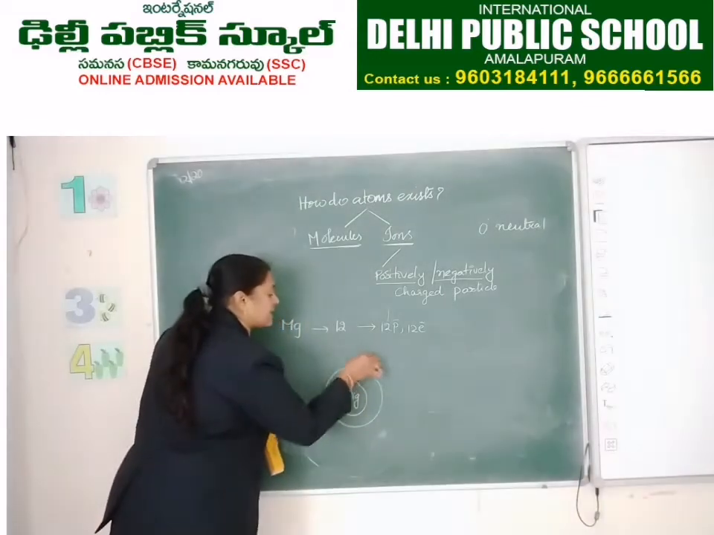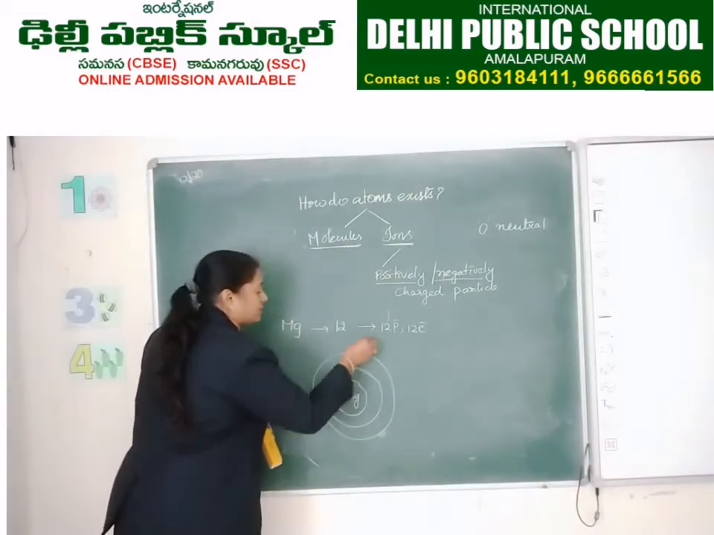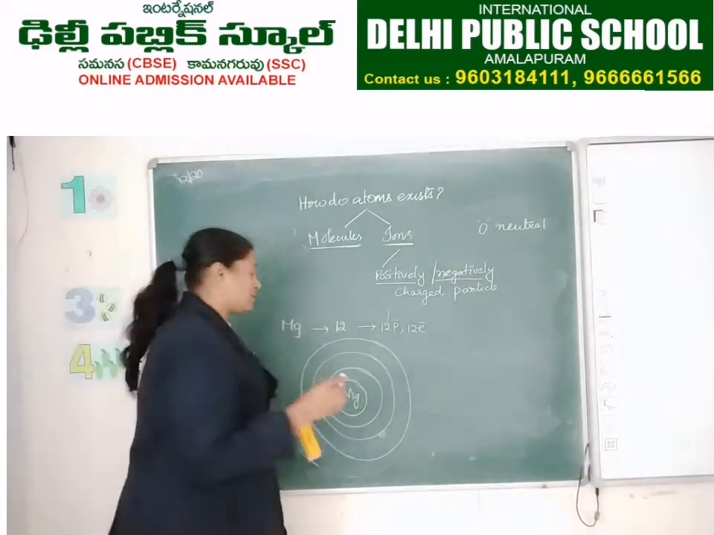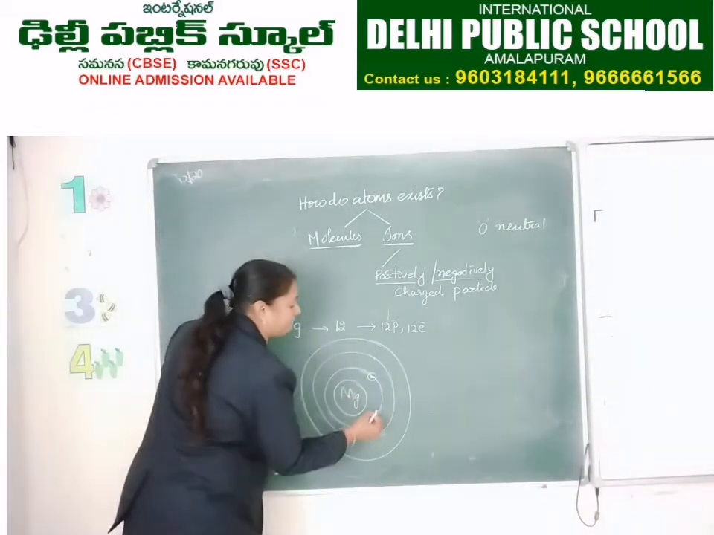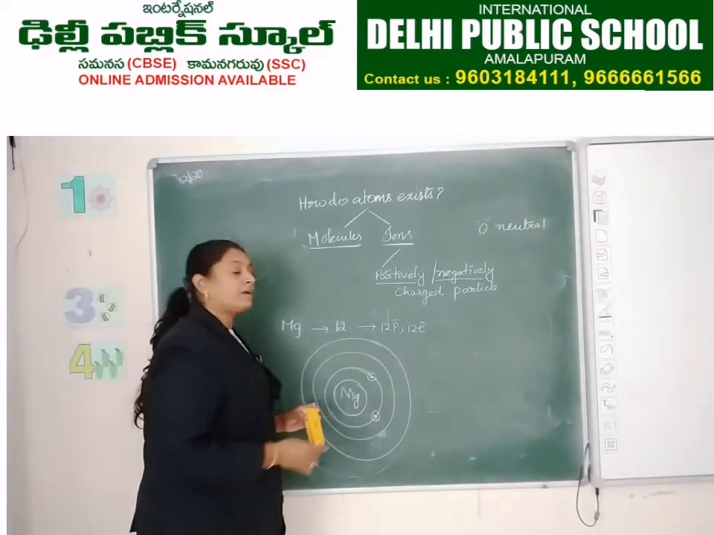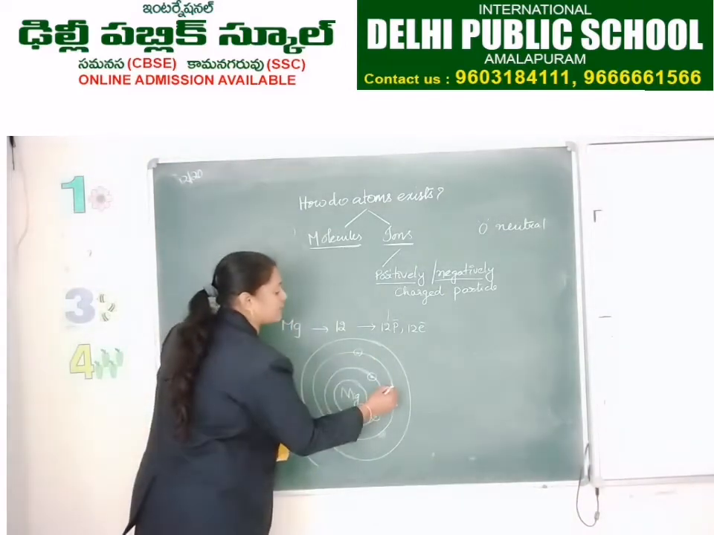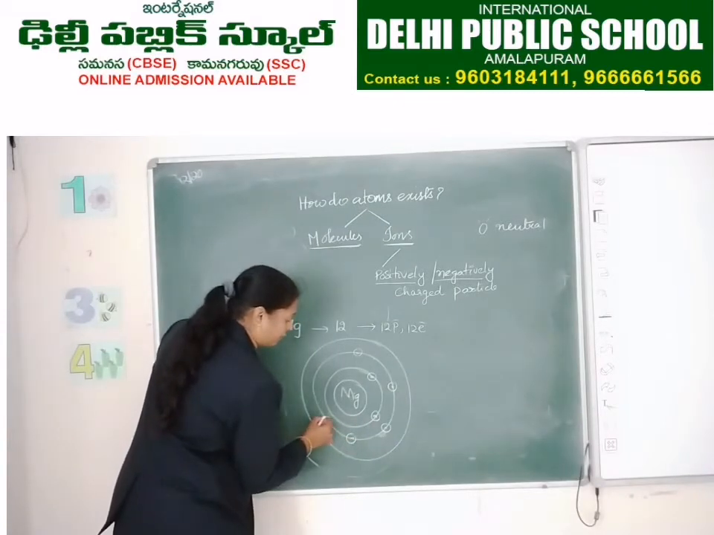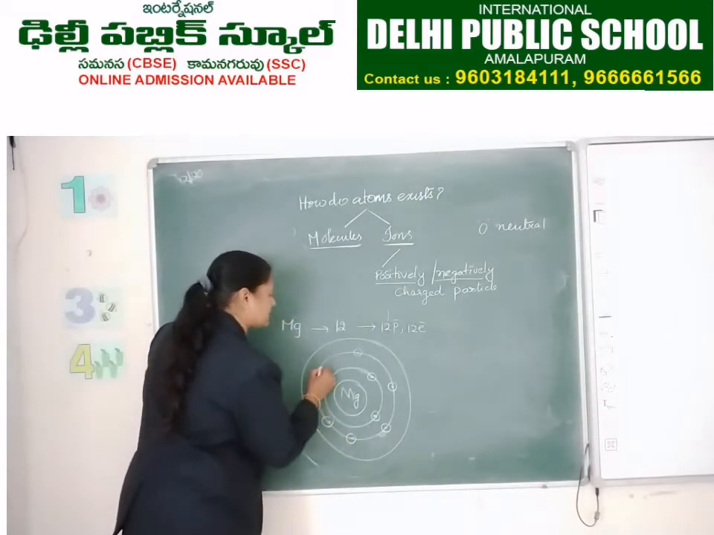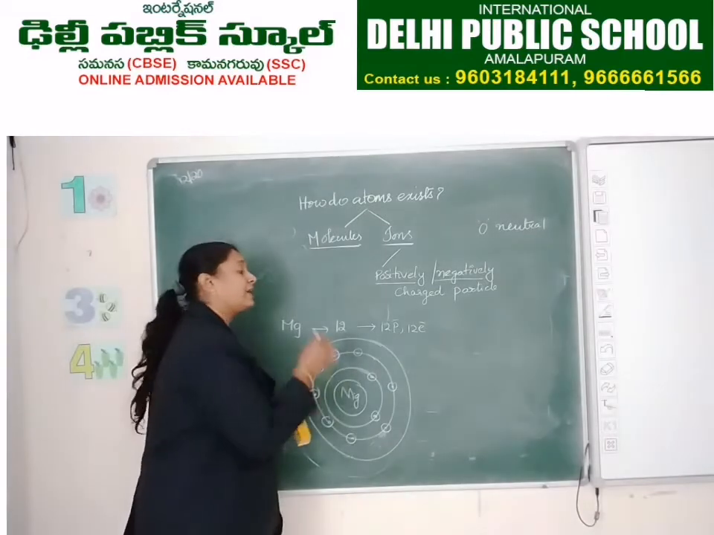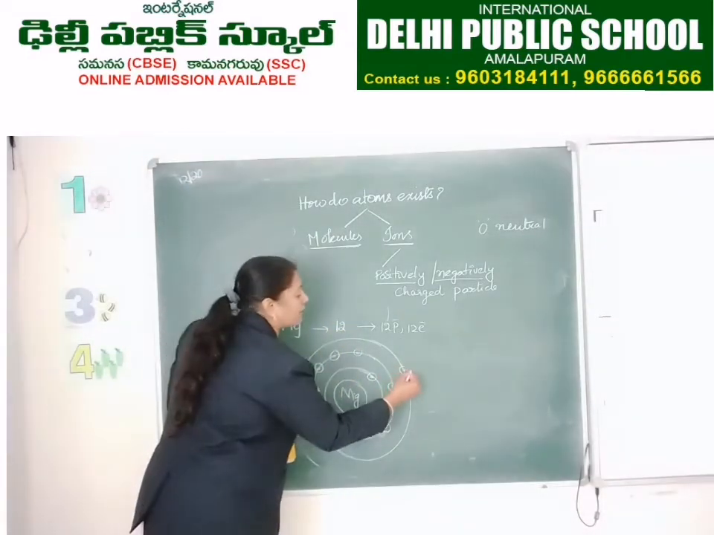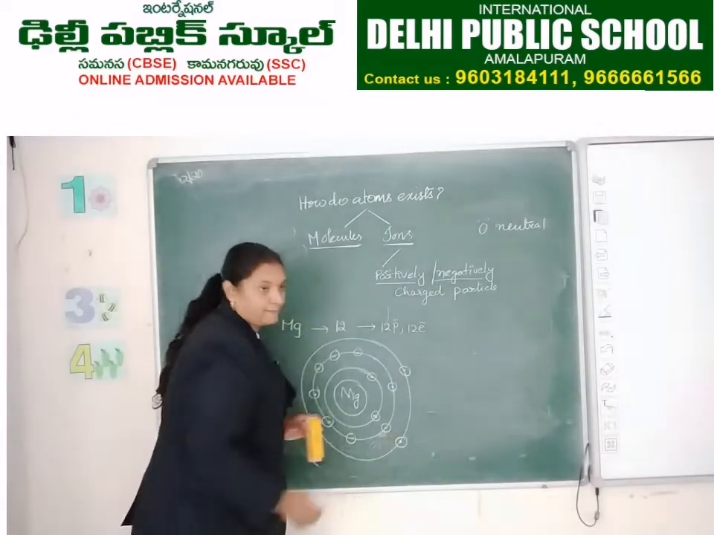If we can see the atomic structure of magnesium, which is having 12 electrons, 2 electrons will be occupied in the K shell and 8 electrons are occupied in the L shell. 2, 3, 4, 5, 6, 7, 8. Very good. And how many are coming? 2 electrons. So 2 electrons in the M shell.